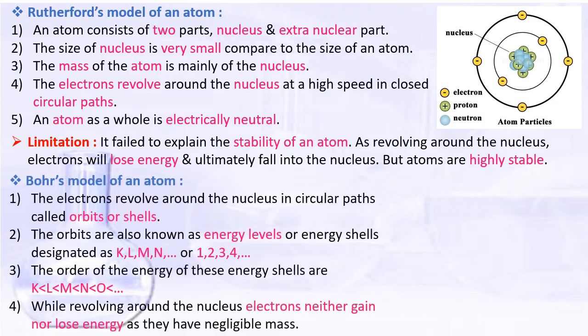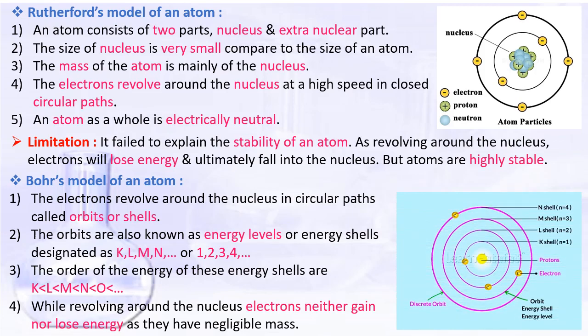Next, Niels Bohr explained how atoms are stable in spite of the movement of the electrons. According to him, the electrons revolve around the nucleus in circular paths. These circular paths are orbits or shells.